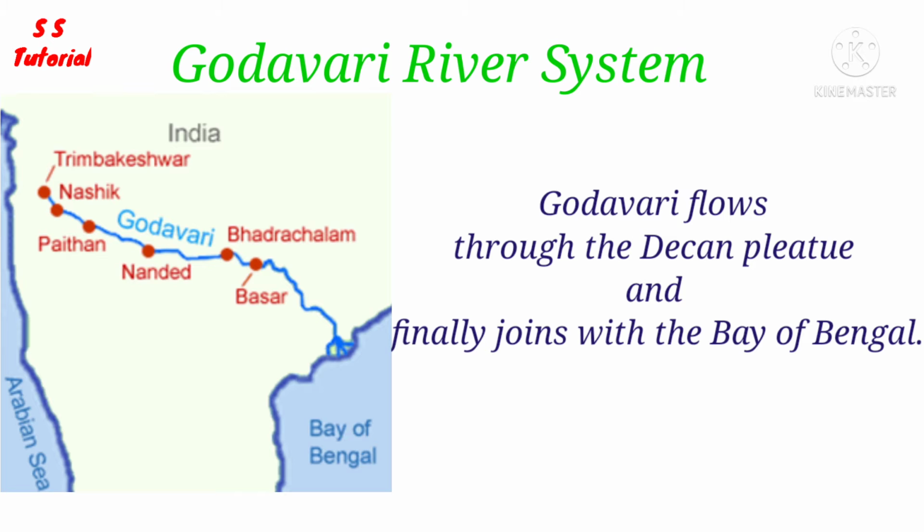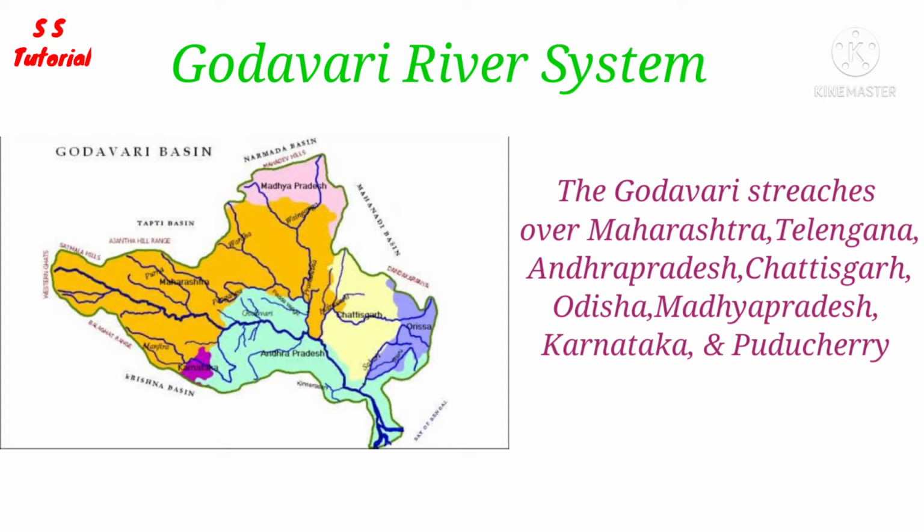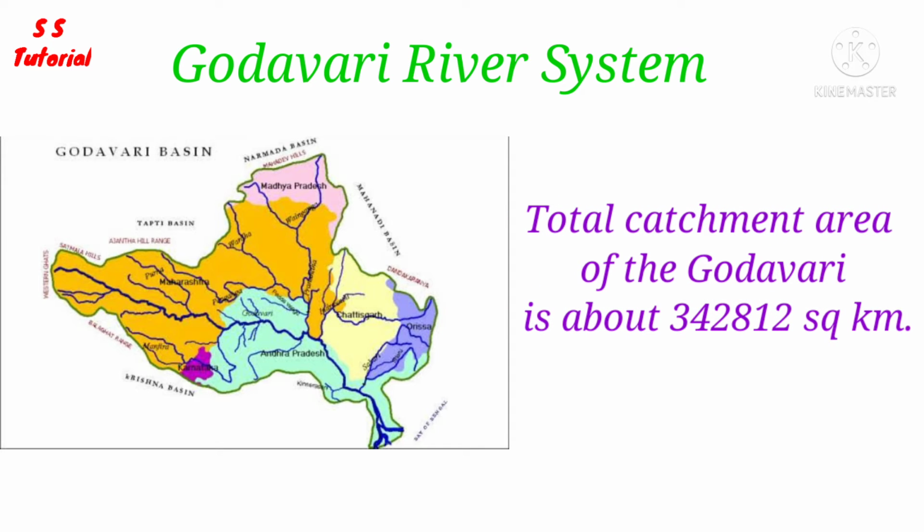After its origin, the Godavari runs towards the east and flows through the Deccan Plateau, and then it meets the Bay of Bengal at Narasapuram in West Godavari district of Andhra Pradesh. The total length of the Godavari from its source to its mouth is about 1465 km. A major portion of the Godavari basin stretches over Maharashtra, Telangana, Andhra Pradesh, Chhattisgarh and Odisha, and a smaller portion stretches over Madhya Pradesh, Karnataka and the Union Territory of Puducherry. The total catchment area of the Godavari is 3,42,812 square km, which is almost one tenth of India.